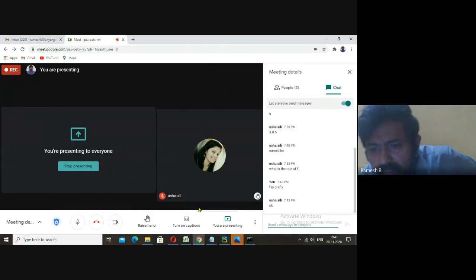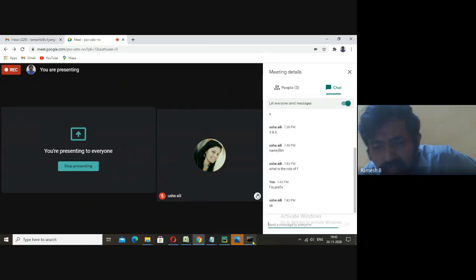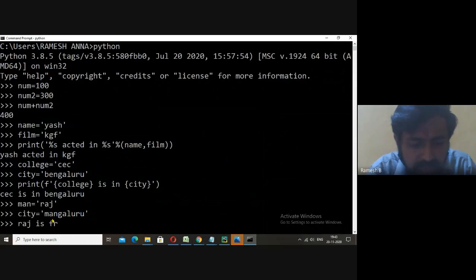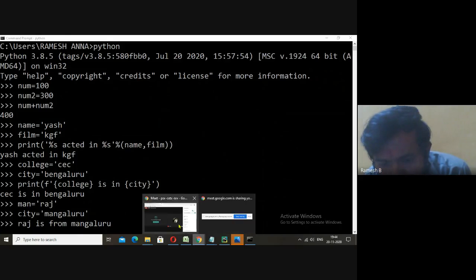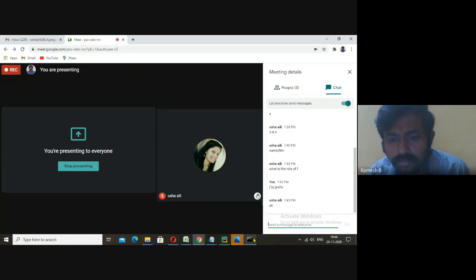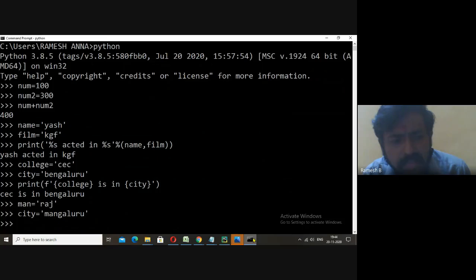Can you type how to get the message like Raj is from Mangaluru? This must be the output by using F string. Please type it. Just by seeing the above example, just see this and type it, it's enough.